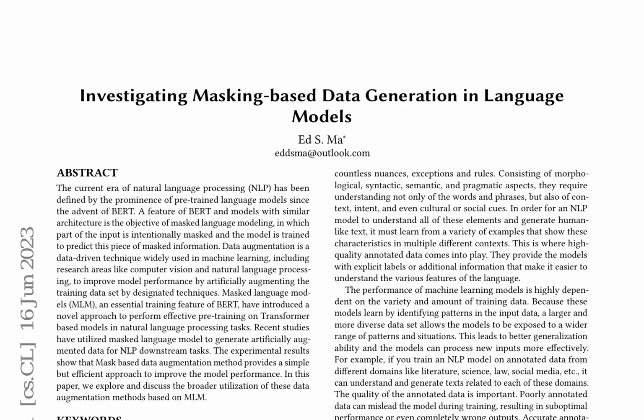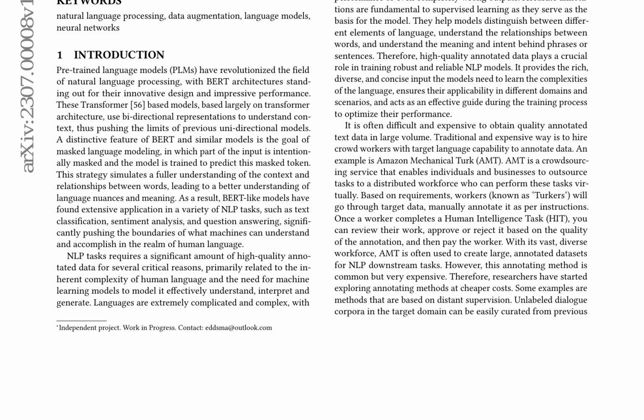The paper delves into the broader utilization of data augmentation methods based on masked language models, MLM, in natural language processing. It begins by discussing the prominence of pre-trained language models such as BERT, RoBERTa, XLNet, T5, and BART, which have revolutionized the field of NLP. These models rely on transformer-based architectures and unsupervised learning, trained on large text corpora to learn useful representations of language. They can then be fine-tuned on specific tasks with smaller amounts of task-specific data.